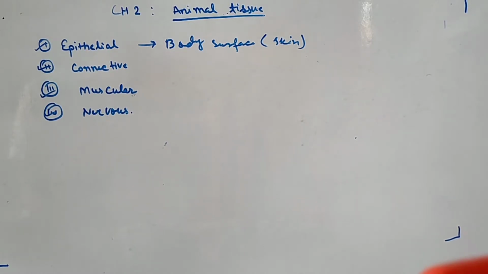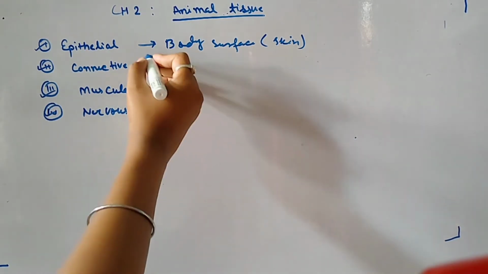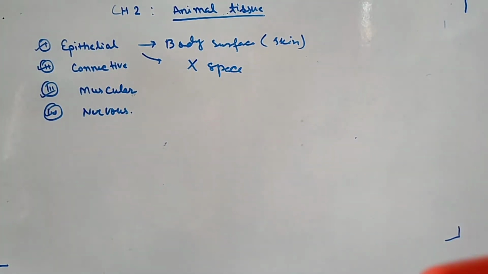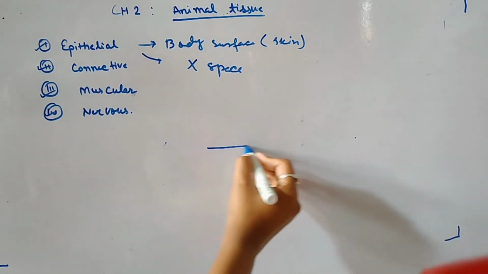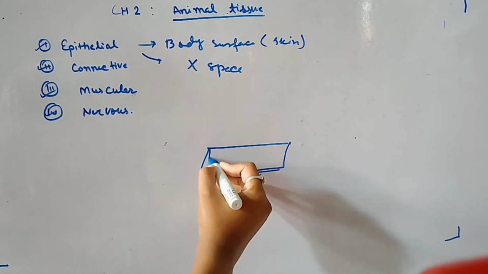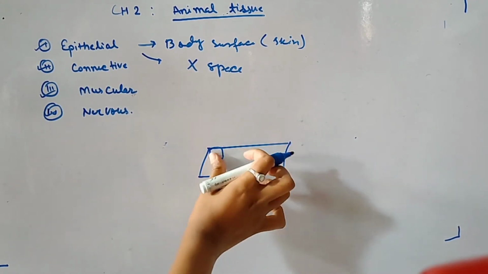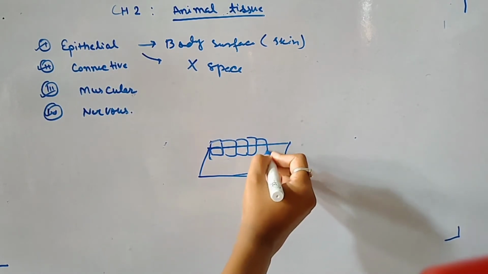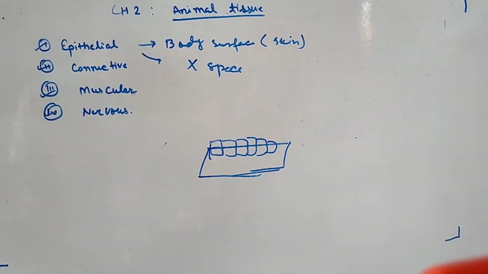The cells of epithelium do not have any space between them, and the cells rest upon a thin basement membrane. Look at figure 2.1. You can see that they are resting on a thin basement membrane, which means there will be a sheet-like structure. This is a basement membrane, and all the cells will be lying on this membrane.